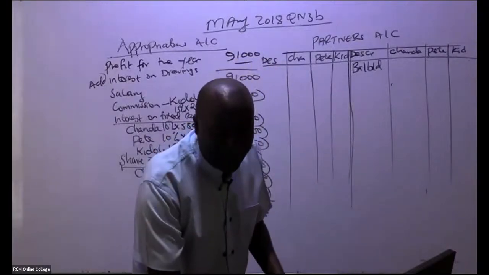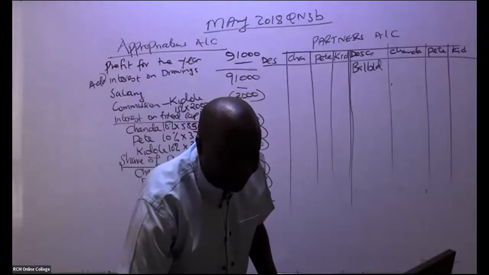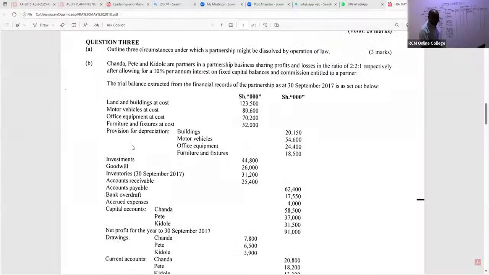Are you able to see, ladies and gentlemen, they are fixed capital? Their capital accounts, are you able to see their capital accounts? These guys are not able to see. If you are keen enough, you'll be able to see the capital accounts that are here.